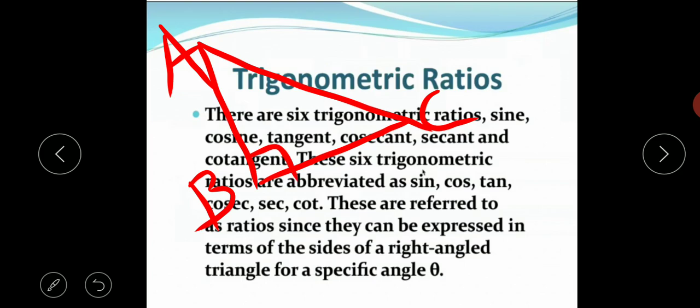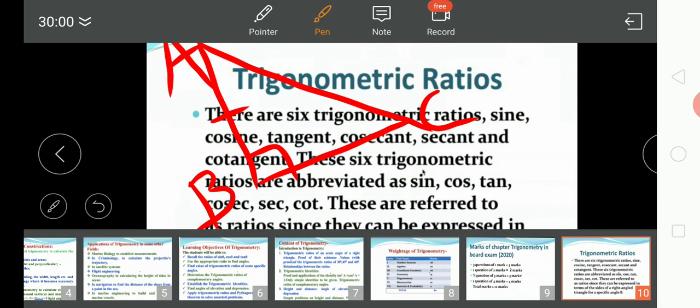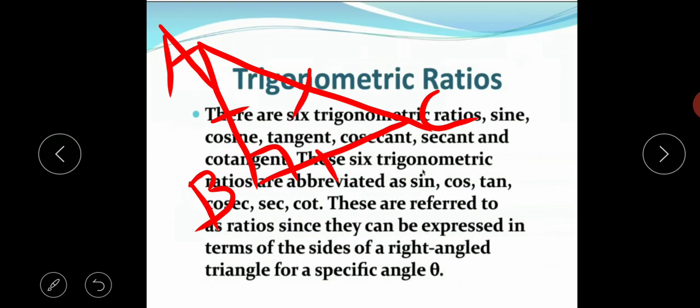By taking AB we can find the ratio of AB with BC as well as AC. So by taking one side we can find 2 ratios, and by taking all three sides one by one, we can find 6 ratios: AB by BC, AB by AC, BC by AB, BC by AC, AC by AB, AC by BC.